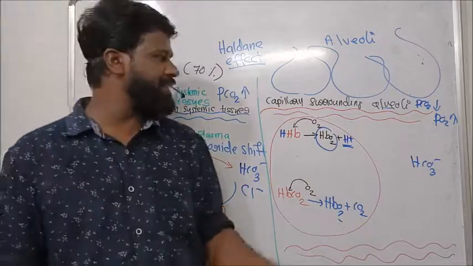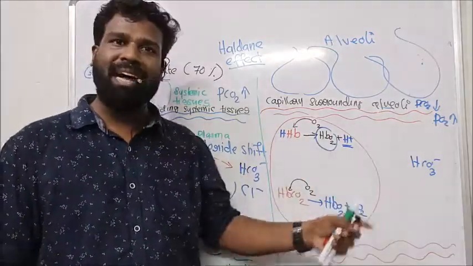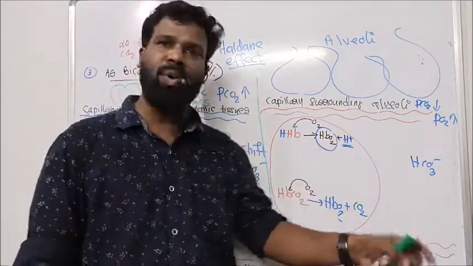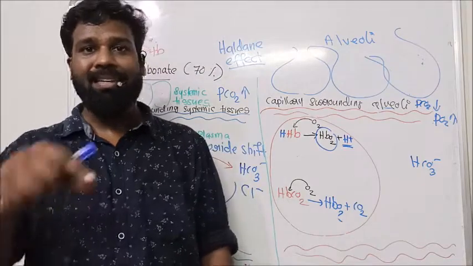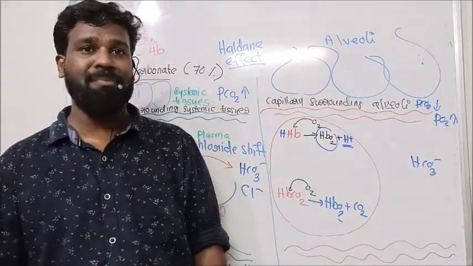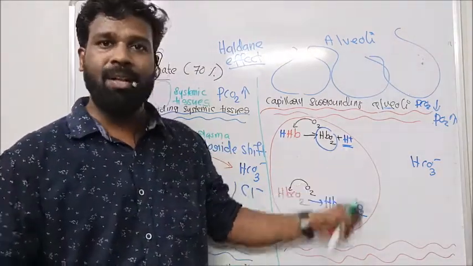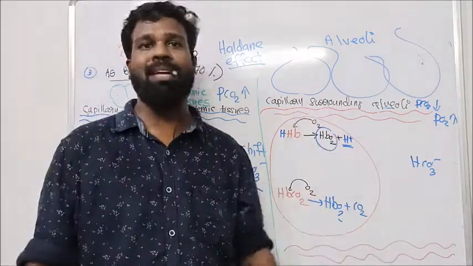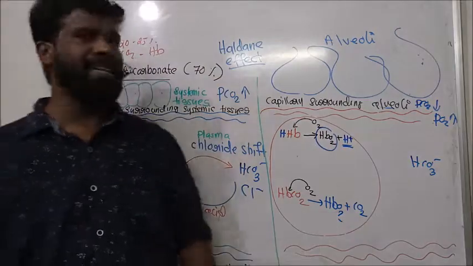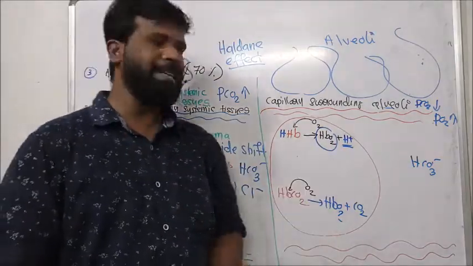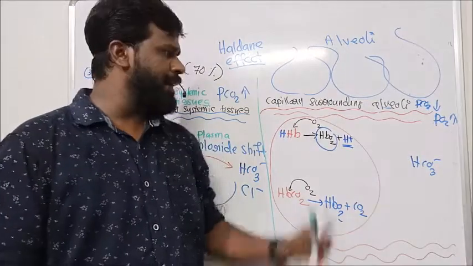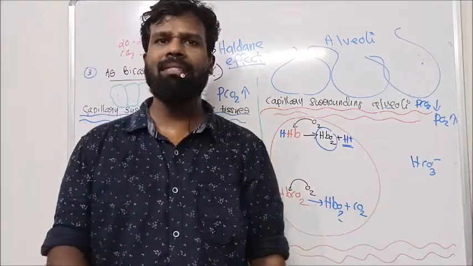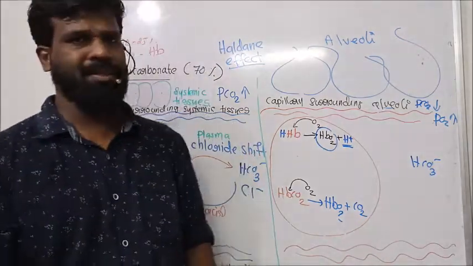What is the Haldane effect? Near the capillary surrounding the alveoli, this oxyhemoglobin formation displaces H plus ion and carbon dioxide. And there is a momentary change in the pH of the blood by displacing H plus ion. The blood becomes acidic, thereby this oxyhemoglobin acts as a strong acid. This is called the Haldane effect. So here this H plus ion is released, and H plus ion release means the blood becomes acidic.